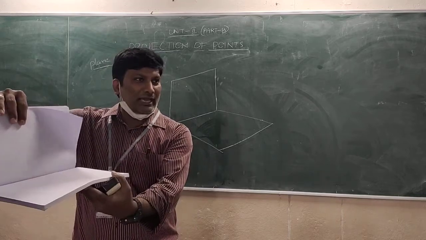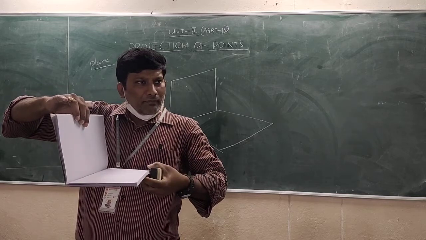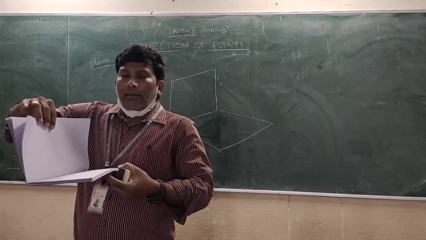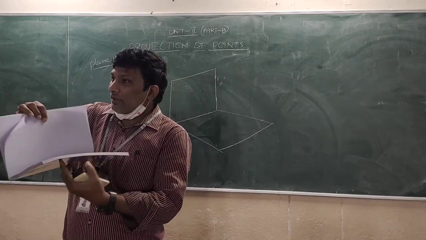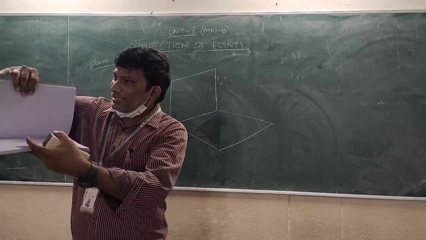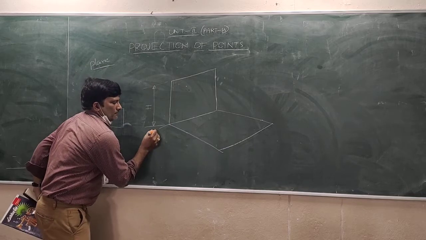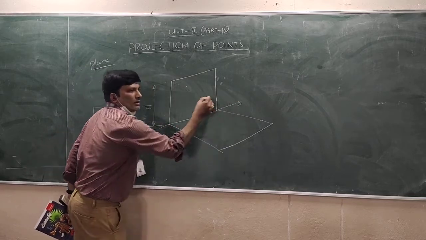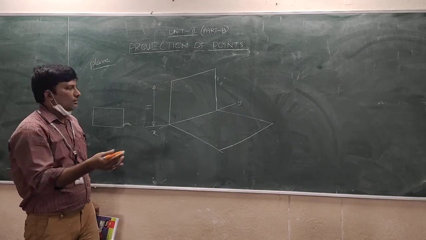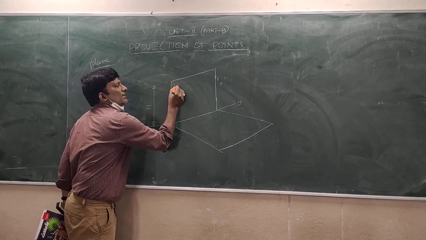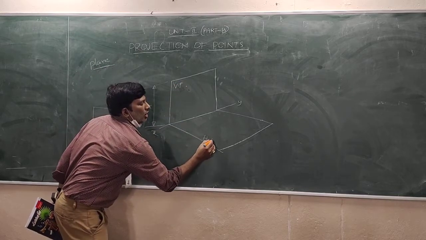If you want to see, same thing I mentioned. See this vertical plane and horizontal plane. Both are meeting at one point. Both are intersecting each other. One common line is XY. XY is the reference line. We can call it the reference line. For your understanding, I am writing very clearly vertical plane, and here horizontal plane.